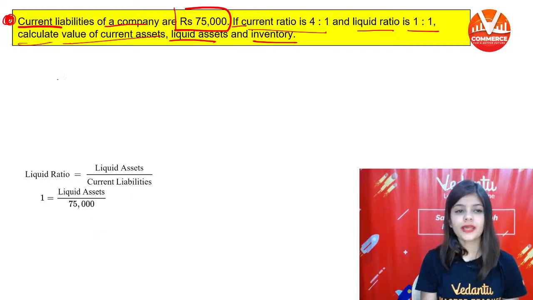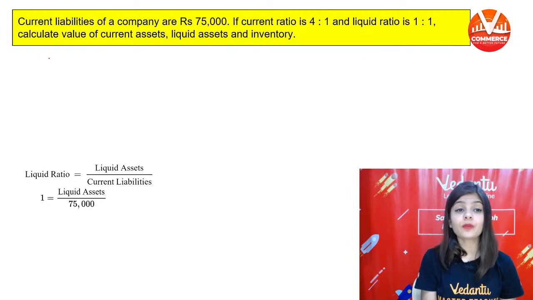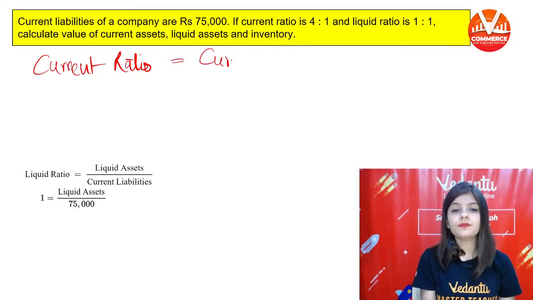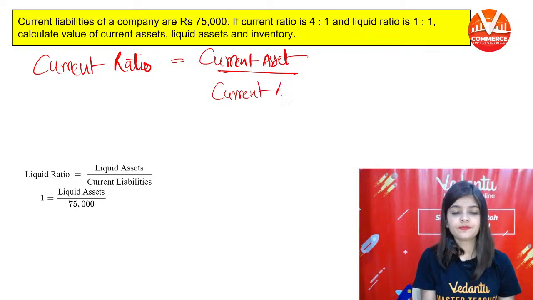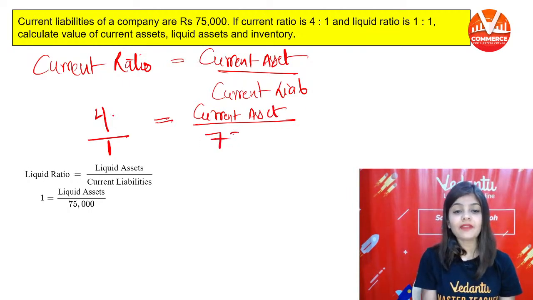So let's start this question. First of all, write down the formula for current ratio. Current ratio का formula लिखेंगे. Current ratio is equal to current assets divided by current liability. Current ratio is given 4:1. Current assets are not given, but current liability is given 75,000.